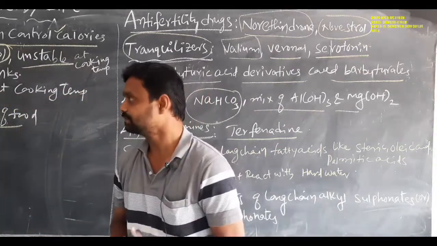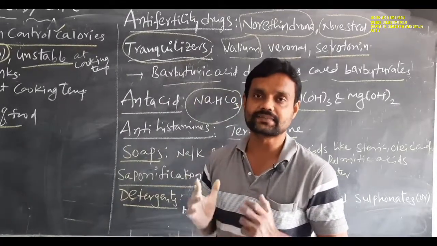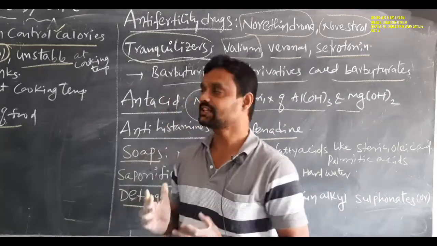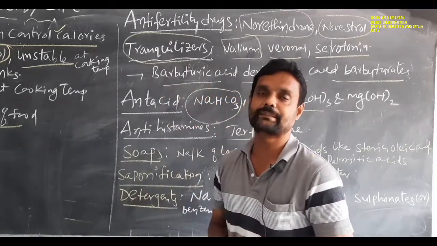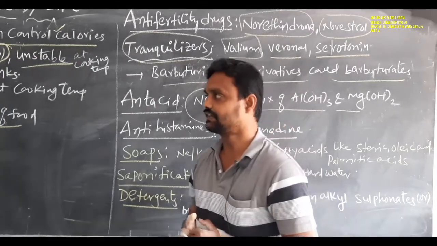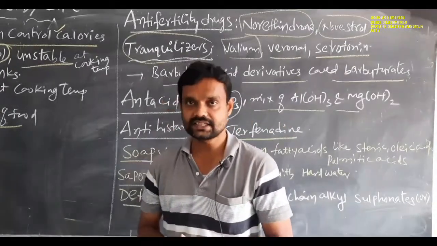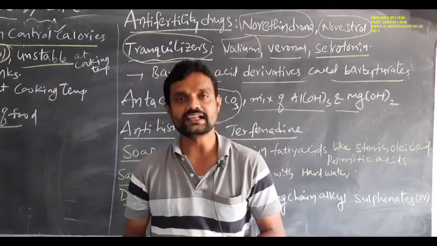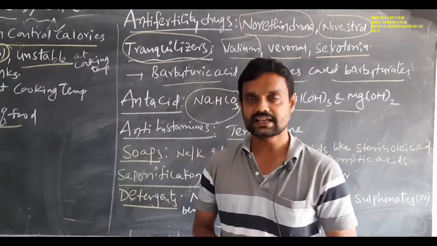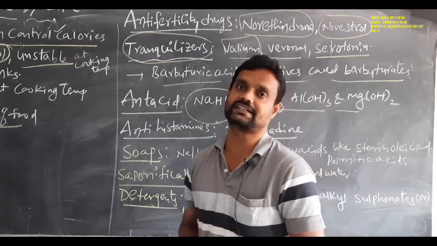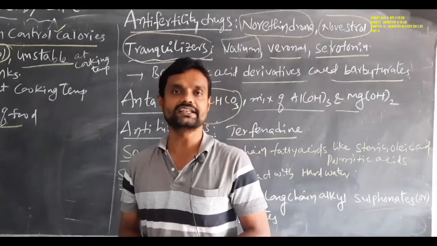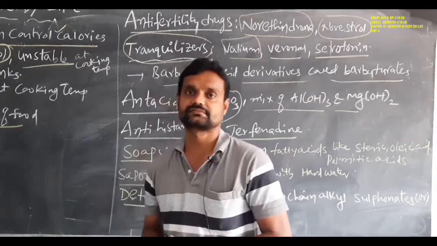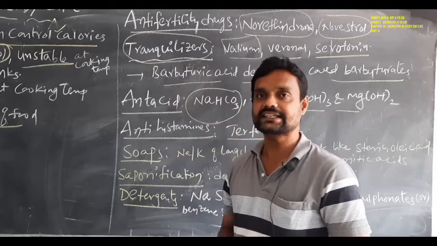So these are some medicines and drugs used in our daily life, and the types of chemicals used in those medicines. These are artificial sweetening agents, food preservatives, anti-fertility drugs, tranquilizers, antacids and antihistamines, antibiotics, antiseptics and disinfectants. These are used in our daily life as medicines. And in this chemistry in everyday life chapter, we also discuss soaps.